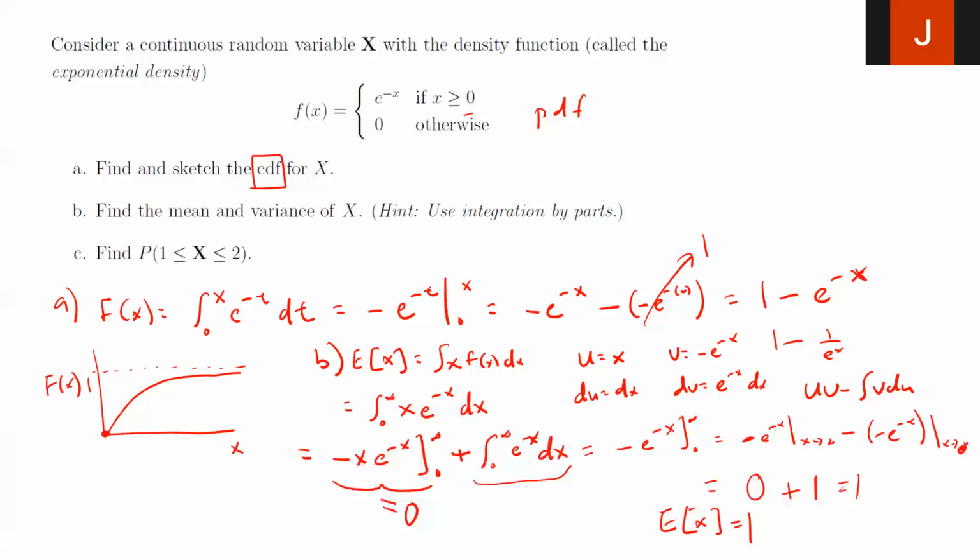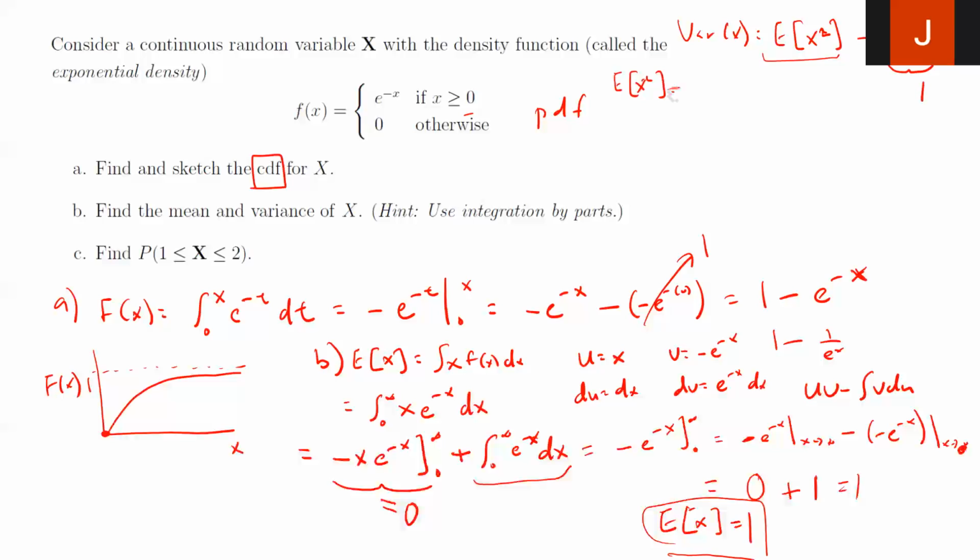Let me do the variance up here. I want the variance of x. That's simply the expected value of x squared inside the brackets, minus the entire quantity, expected x, squared. So this portion we already know, we found down here. This whole thing is just 1 squared. So we only have to evaluate this portion here, the expected value of x squared.